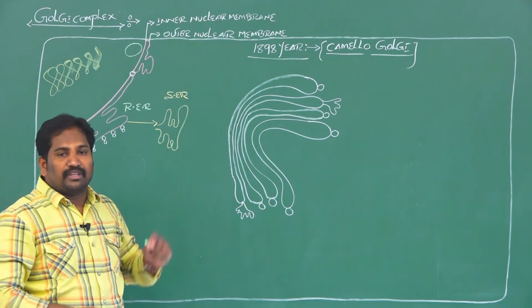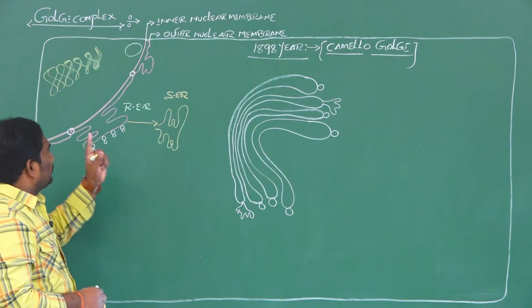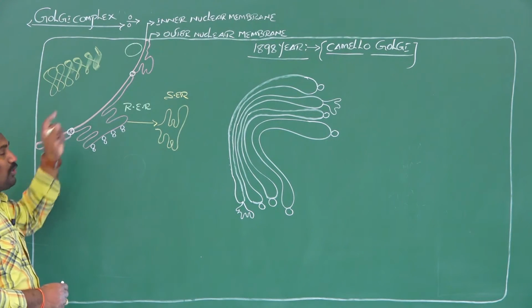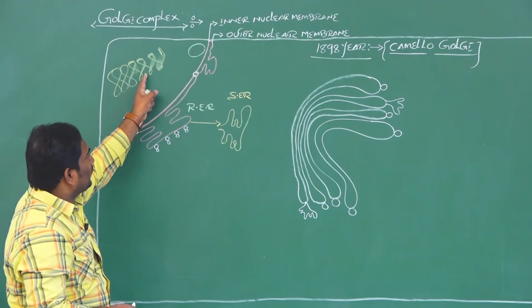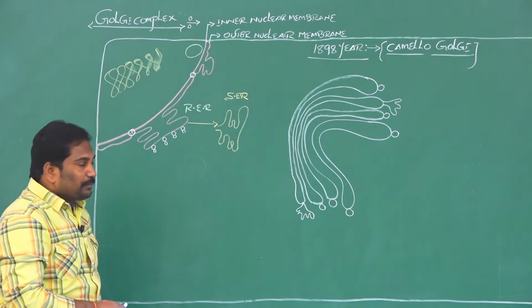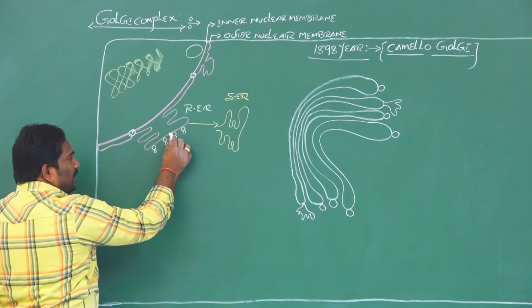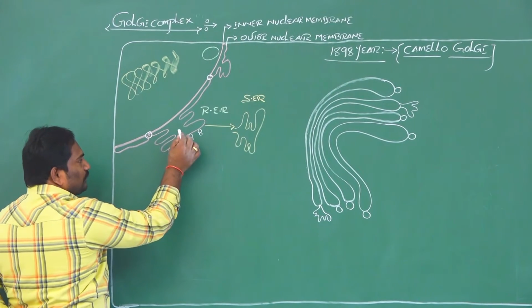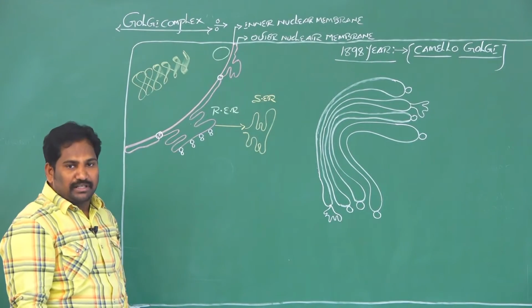See here, for example, this is the nucleus. This is the nucleolus, chromatin material, inner nuclear membrane and outer nuclear membrane. And the outer nuclear membrane forms a tiny reticulum, a network of tubular structures, called endoplasmic reticulum.